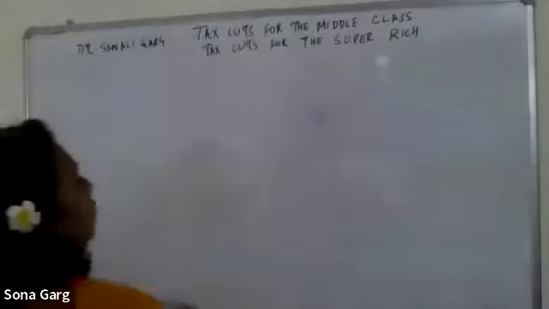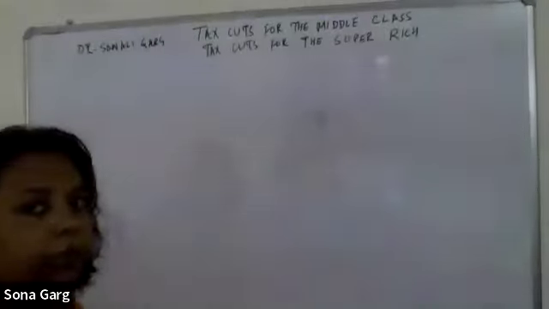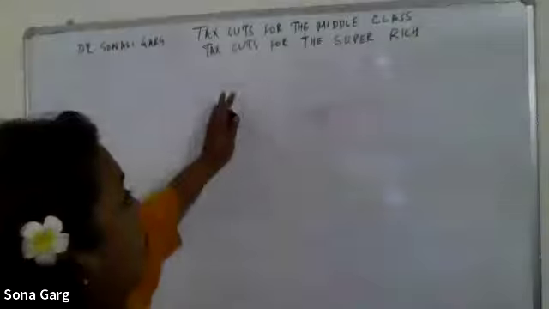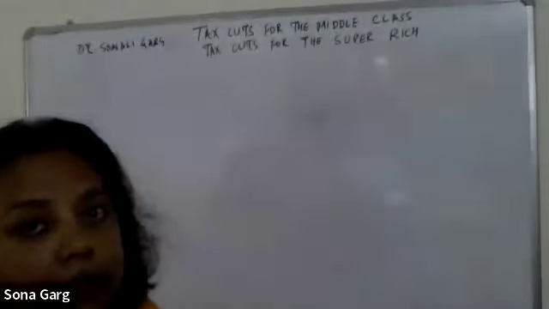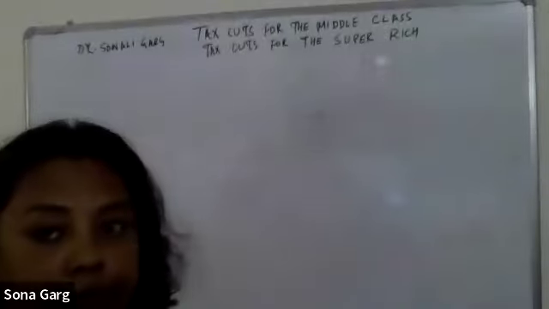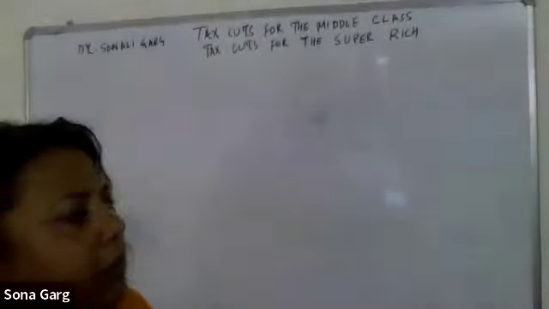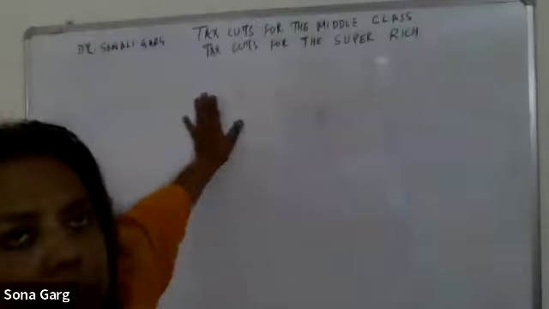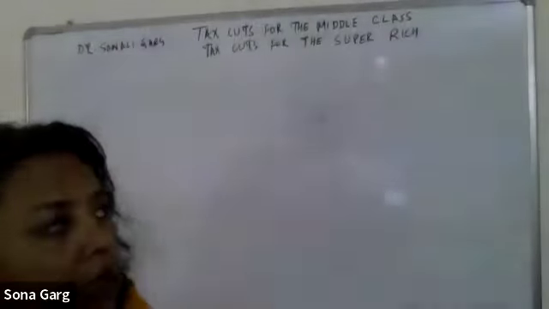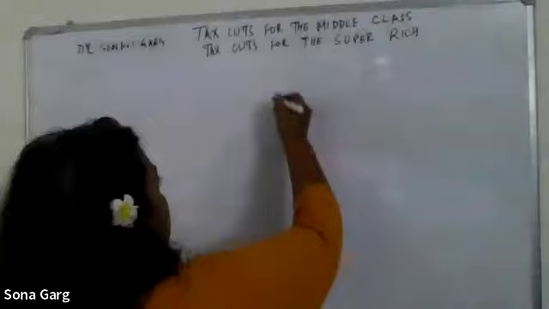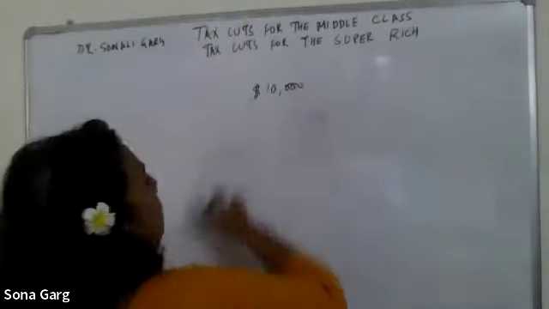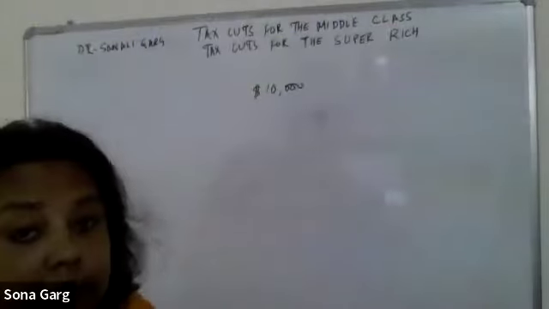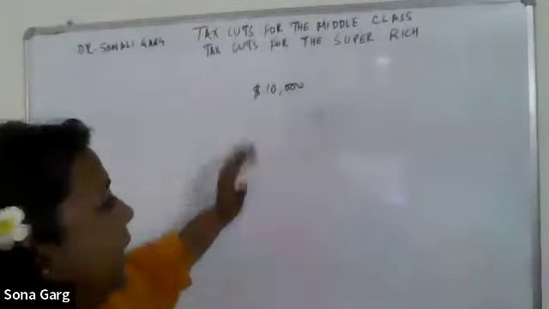All right. Now, today what we'll be looking at is the impact on an economy when there are tax cuts for the middle class and tax cuts for the super rich, right? So what happens is, suppose there's a tax cut given to a middle income family. Let's say the total impact is $10,000 per year. Let's say that's the amount of tax cut that they get.